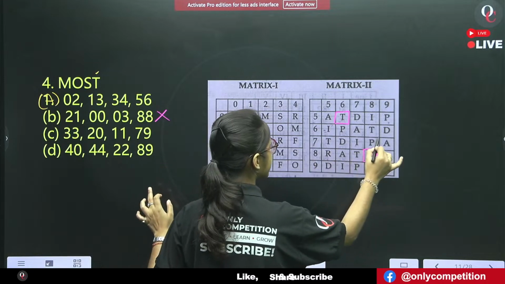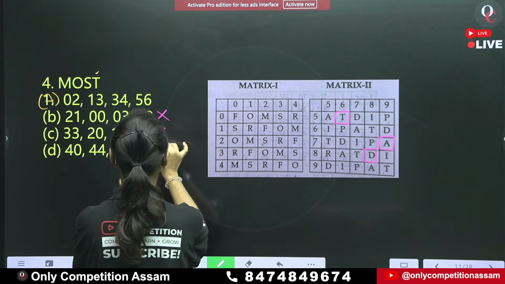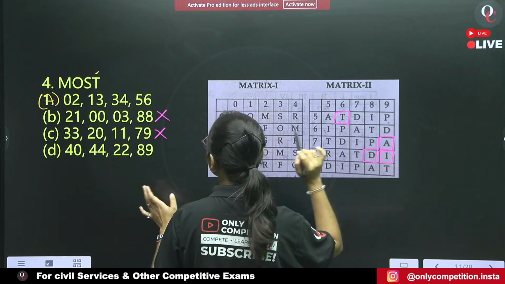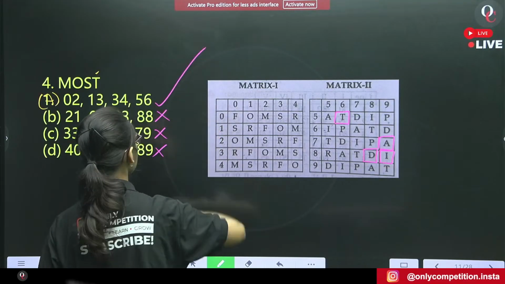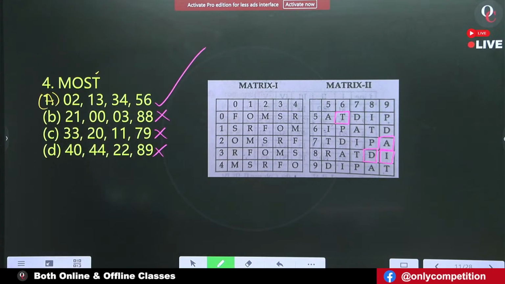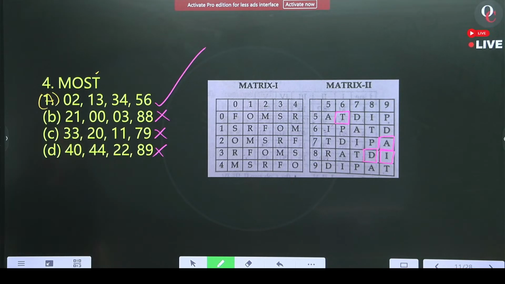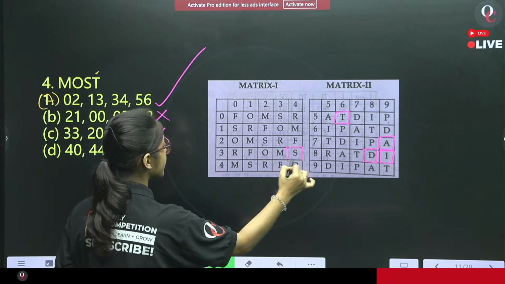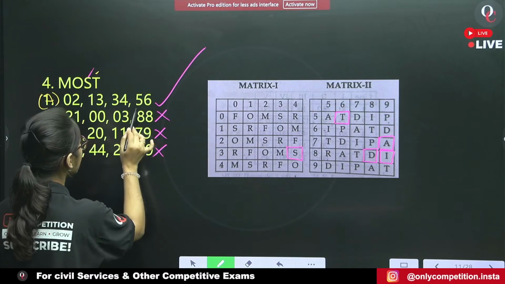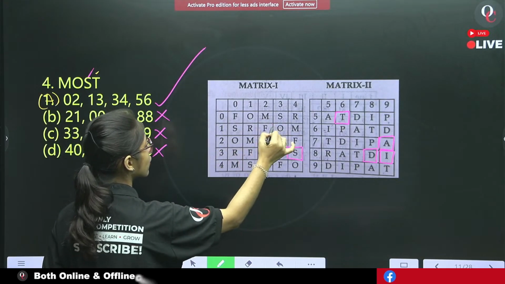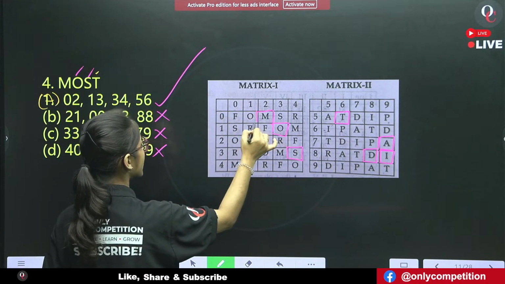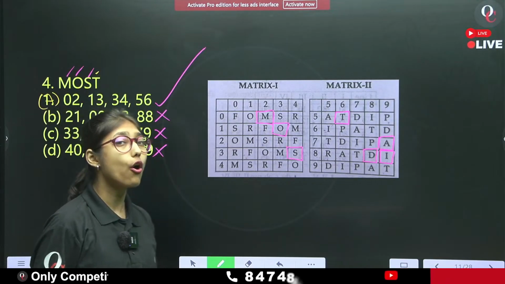7, 9. 7, 9 is A. No, this is also eliminated. 8, 9. This is also not T. Therefore, my answer will be option A. Check for the different matrix code. 3, 4 is S. Yes, it satisfies. Then 1, 3 is O. Yes, it satisfies. And 0, 2 is M. And therefore, it satisfies option A.